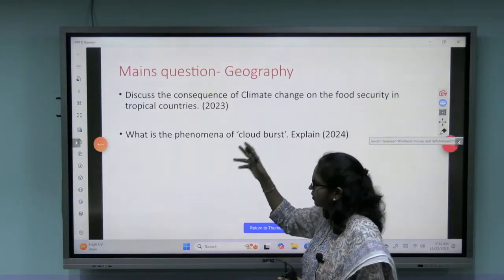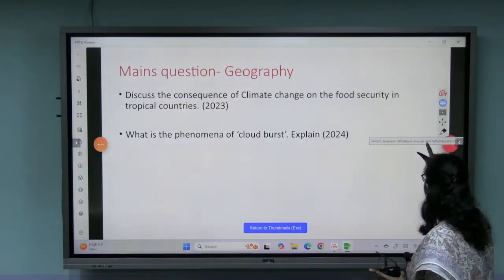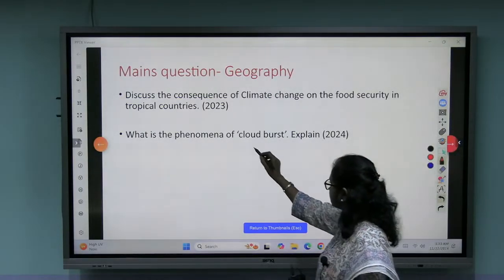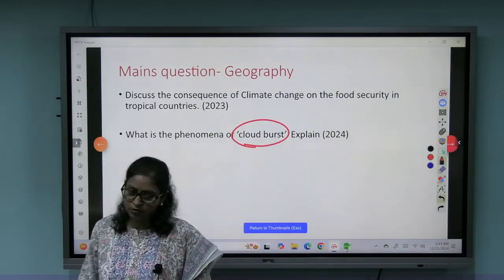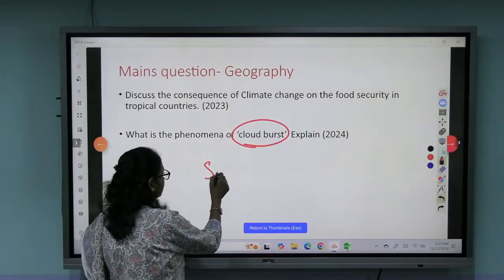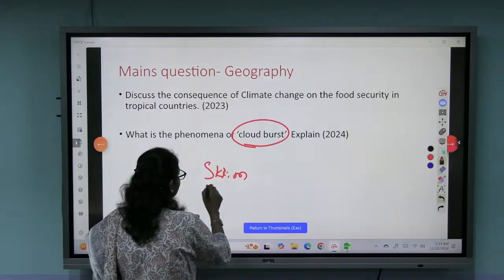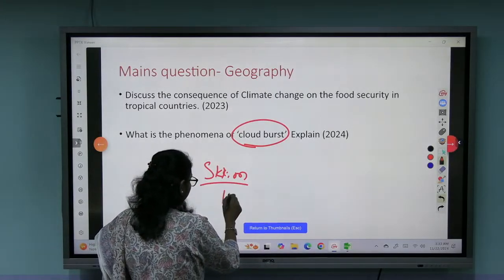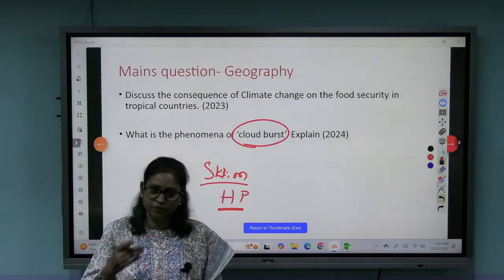The next question you look at: what is the phenomenon of cloudburst? You must have heard about it in Sikkim a few years before. Then in Himachal Pradesh last year, a cloudburst also happened.